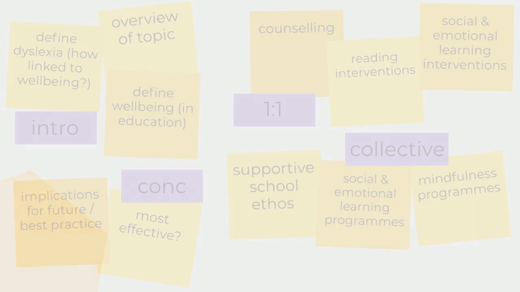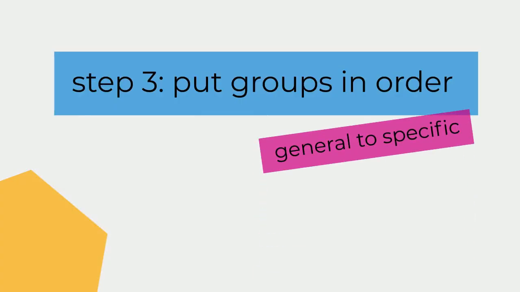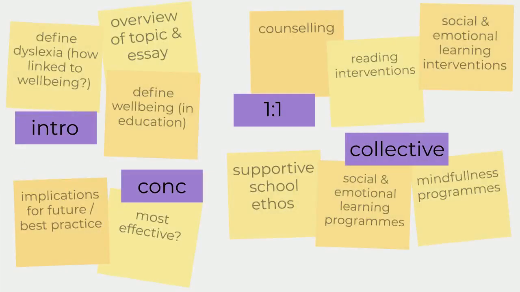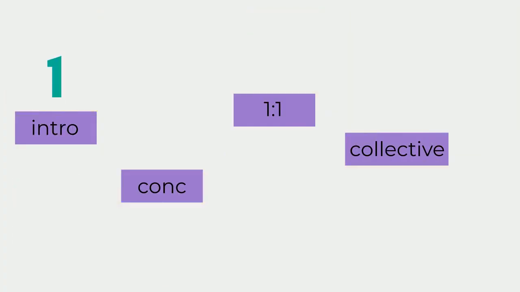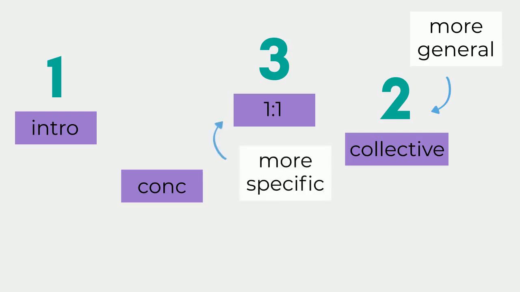Now we've got our groups, in step 3 we need to put them in a logical order. This usually goes from general to specific, but what's logical depends on your particular assignment. For this assignment, we'll start with the introduction. This has got the most general information about the overall topic. Next, we'll put collective methods to support well-being, because these are school level, so they're quite general. Third, we'll have one-to-one methods to support well-being. These are individual, so they're a little bit more specific. Finally, we'll have the conclusion that brings everything together.